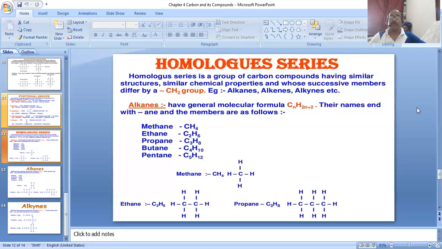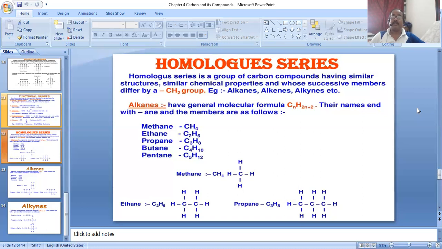For example, CH4 is methane. When it reacts with fluorine, chlorine or bromine, new products are formed. Suppose CH4 reacts with F2, it forms CH3F and HF. Suppose CH4 reacts with chlorine, CH4 plus Cl2 gives CH3Cl and HCl. CH4 plus Br2 gives CH3Br plus HBr. All these processes are examples of substitution reaction.